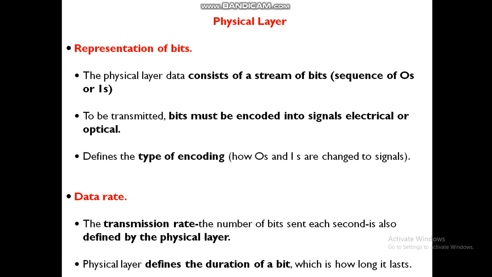The physical layer is also concerned about the data rate or the transmission rate, meaning the number of bits in each second or for a particular time period. For example, for a time period of 1 millisecond, a voltage level of 5 may represent a 1, and another voltage of minus 5 may represent a 0 bit, etc. The physical layer also defines the duration of a bit, that is, how long a bit lasts.